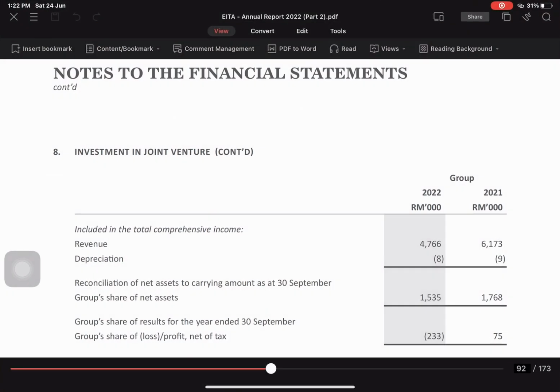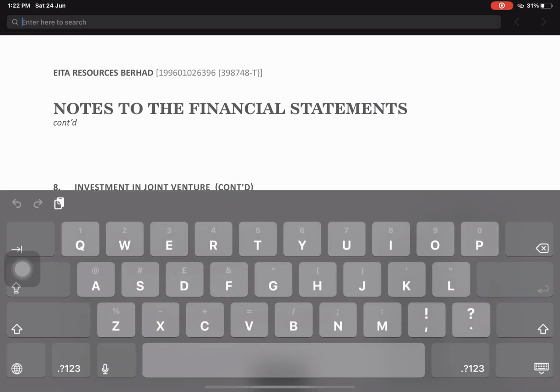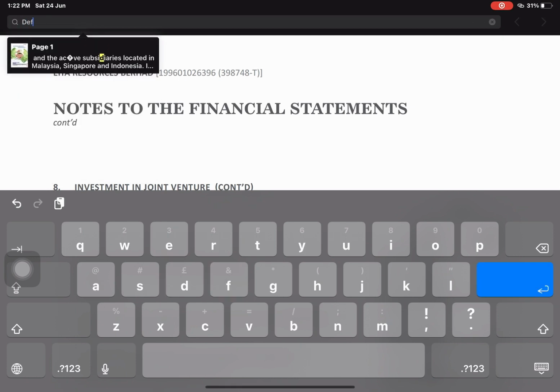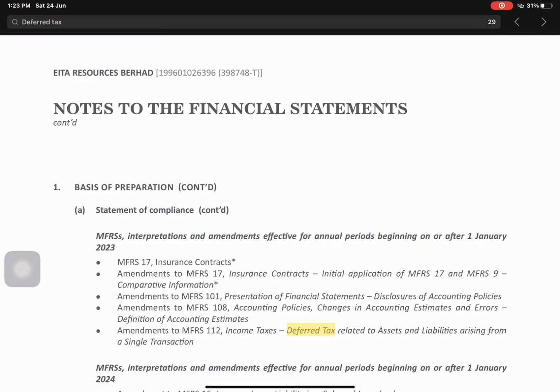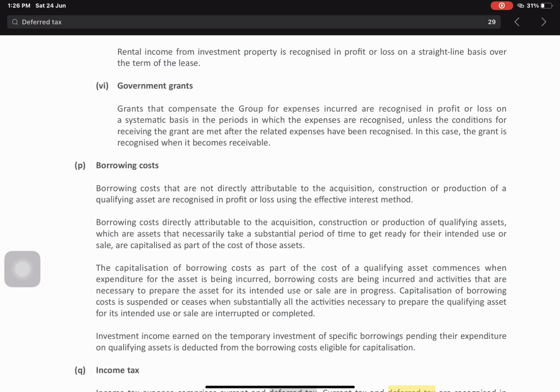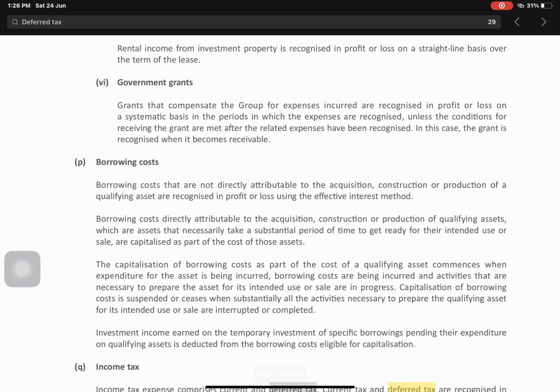First of all, I open Bursa Malaysia and I type deferred tax to easy. I find the information and I go to the amendment to MFRS 112, which is deferred tax related to assets and liabilities arising from a single transaction. The next is I go to the policy to find the subsequent measurement.